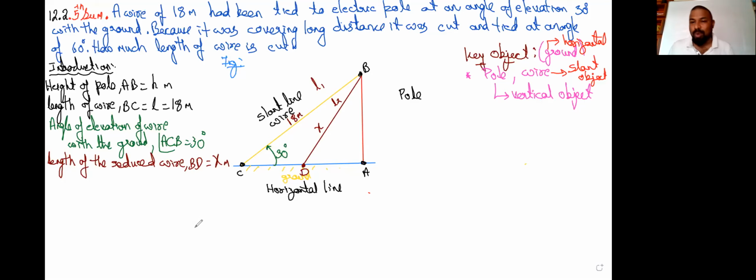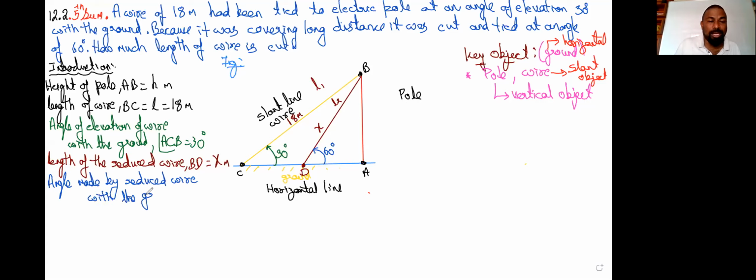Length of the reduced wire: after cutting, whatever wire is there, if you tie that one, the length of the wire is X meters. Then what is the angle made? According to the question, the angle made by the reduced wire with the ground, horizontal to this one, is 60 degrees. That's what let's mention: angle made by the reduced wire with the ground.